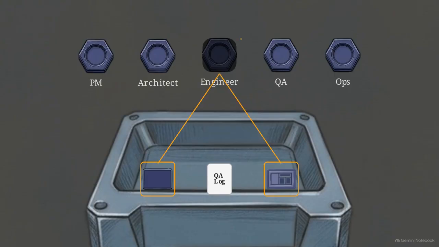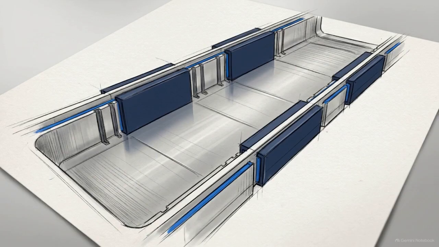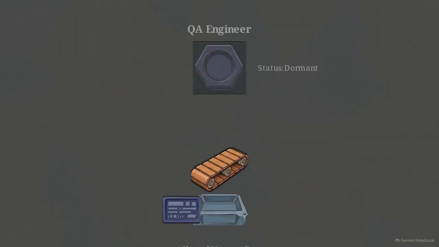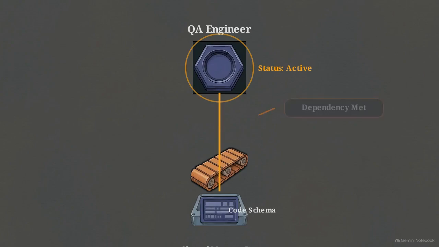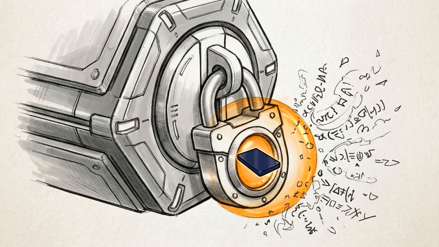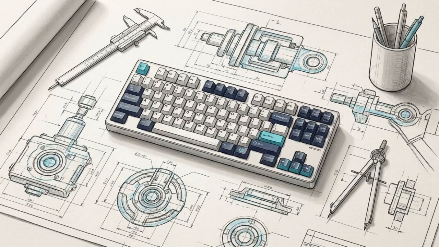This bus enables a logic layer called dependency gating. There is no central scheduler directing the sequence of events. An agent remains dormant until the specific prerequisite schemas it needs appear on the bus. The global sequence emerges organically as these dependencies are met. This gating blocks partial or chatty inputs from propagating, ensuring the model only acts when it has a complete set of instructions.